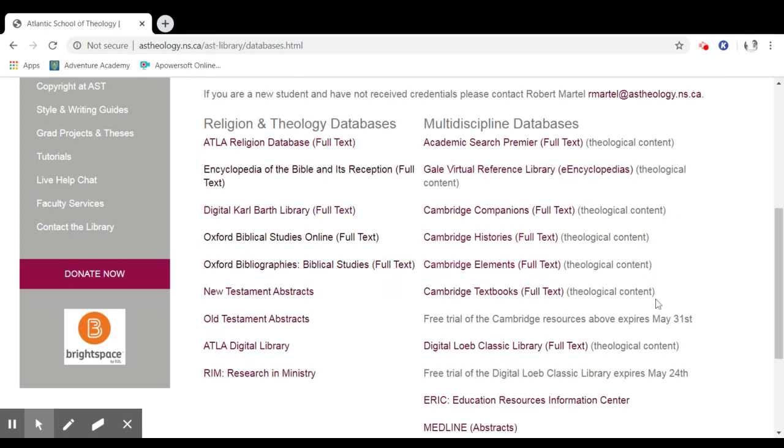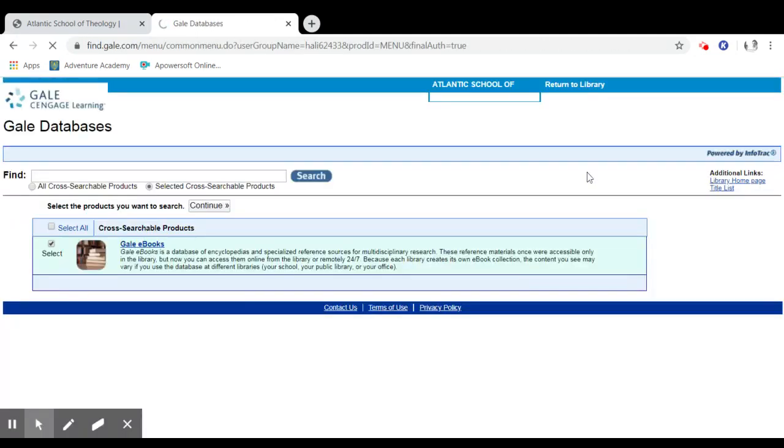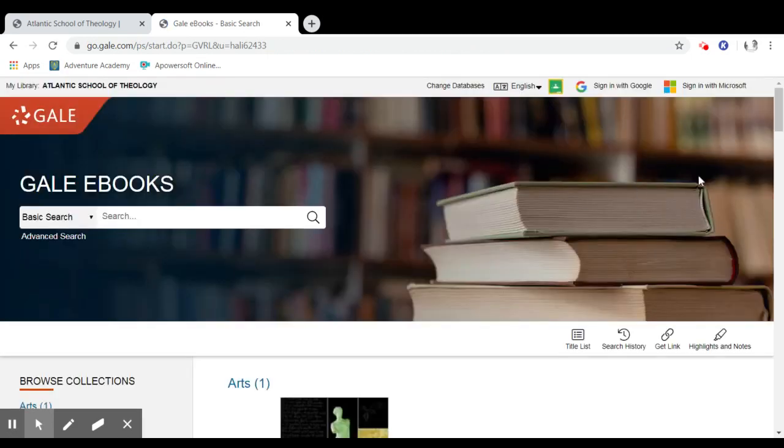So I'm going to leave them out. But this one here is a collection of online reference materials. Let's take a look at them. There are about 50 different resources, all online, and they're reference materials.